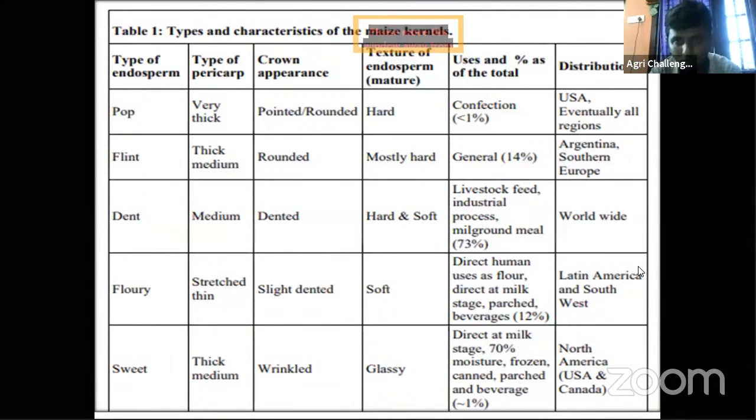Then use is worldwide. This is cultivating worldwide, and this dent corn consists 73% of the total maize. Then flour corn, statured, thin pericarp, slightly dented, endosperm is soft. Direct human uses as a flour, direct at milk stages, and directly at maize we are using at milk stages.